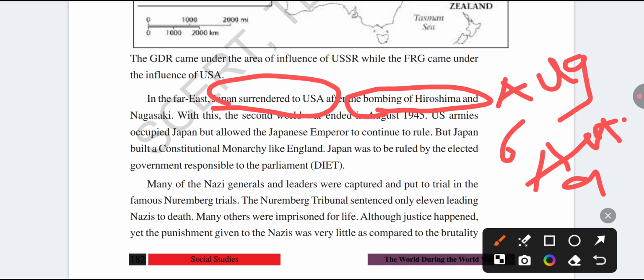US armies occupied Japan, but they allowed the Japanese empire to rule. Japan was ruled by an elected government responsible to the parliament. The Japanese parliament is named the Diet.